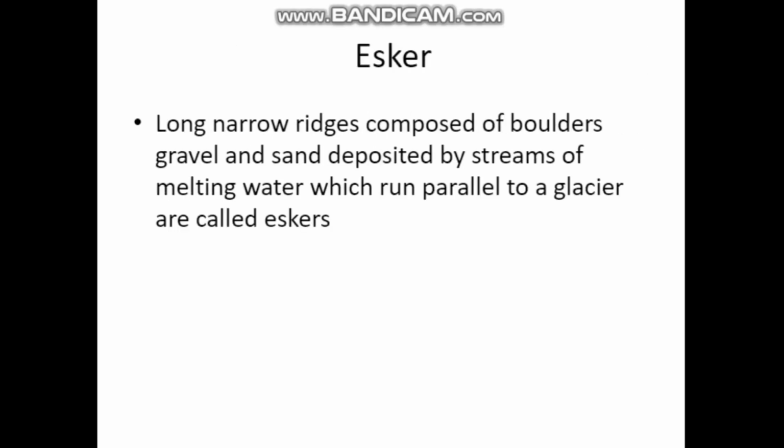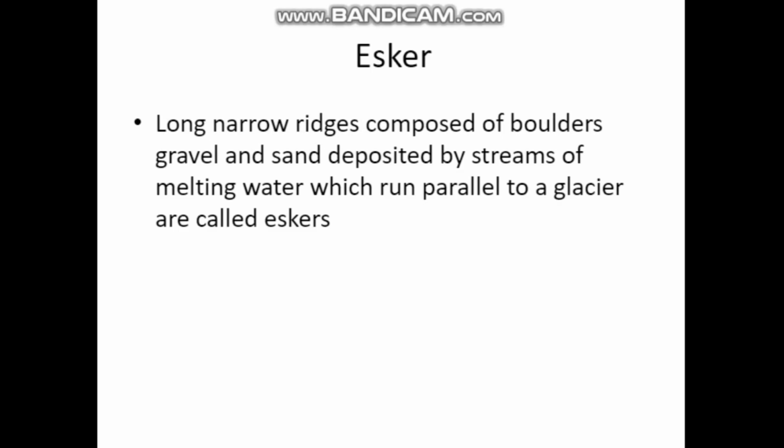Next one is the esker. What do you mean by this esker? What is called esker? It is the long, narrow ridges composed of boulders, gravel and sand deposited by streams of melting water which run parallel to the glacier are called esker. So, what do you mean by esker? Listen, this is also a very important question. What do you mean by esker? Long, narrow ridges composed of boulders, gravel and sand deposited by streams of melting water which run parallel to the glacier are called eskers. Okay.